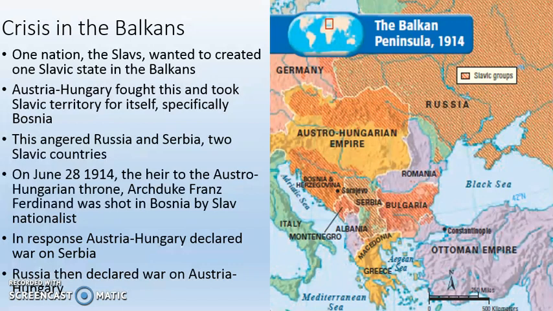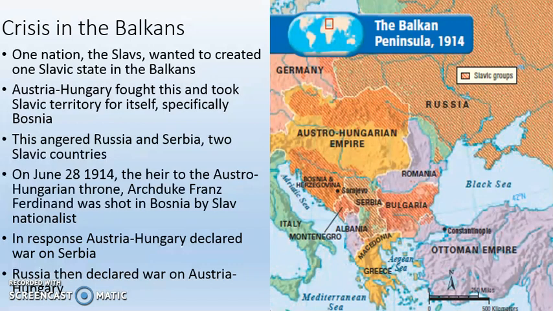Now, Austria-Hungary is going to fight this idea of a Slavic state in the Balkans. The reason why they're fighting that state is because, again, look at the map. The map shows us Slavic groups in Europe before World War I, so 1914. We can see that everything with an orange line over it is where Slavic people live. We can see that about half of Austria-Hungary is populated by Slavs. So they do not want a Slavic state because they're afraid they'll lose territory over it.